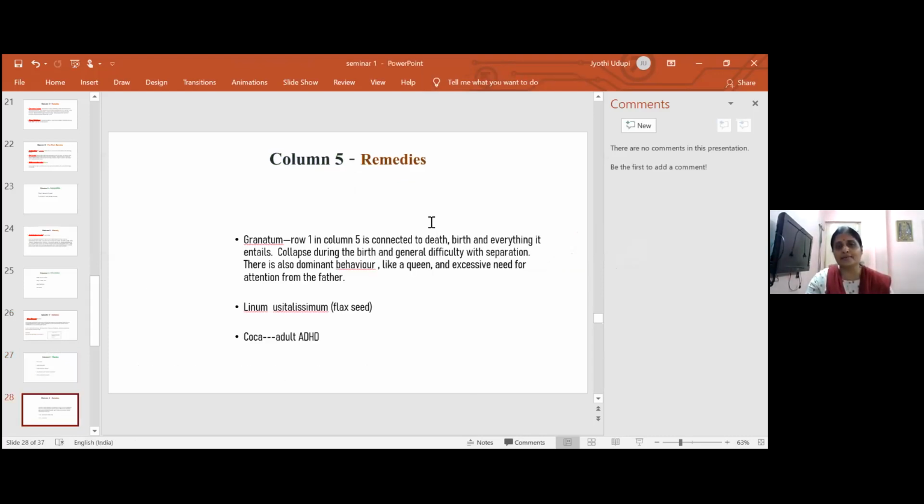So here I have taken three remedies. One is granatum. Granatum is nothing but our pomegranate. This comes in the first row and fifth column. And this patient, again, is an adult ADHD patient. Very rarely do you see a child granatum case. You see more adult ADHD cases.